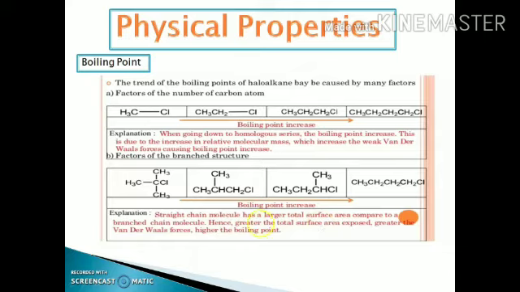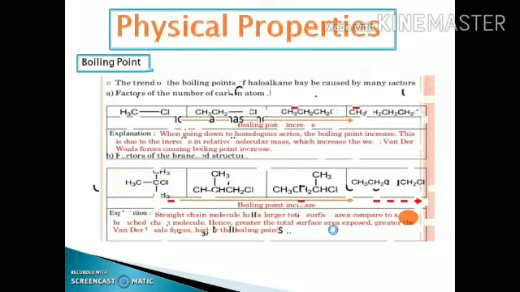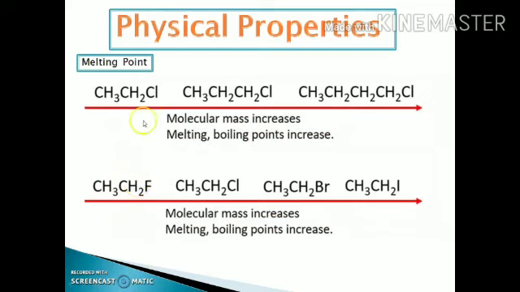As the branching increases, the surface area decreases, and due to the decrease in the surface area, the van der Waals forces of attraction also decrease. Therefore, the correct order of the boiling point is neo, iso and N. Similarly, in case of the melting point, as the chain length increases, the melting point also increases due to the increase in the molecular mass, and as the halogen group changes, the molecular mass also increases.